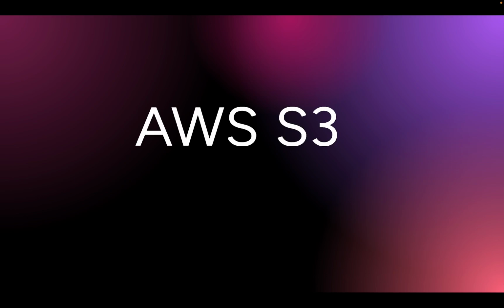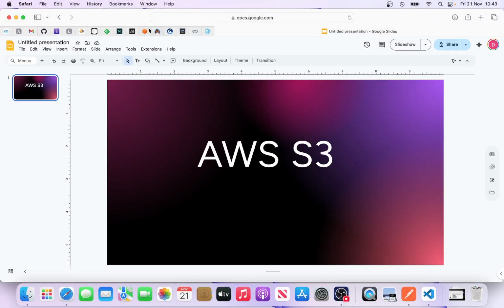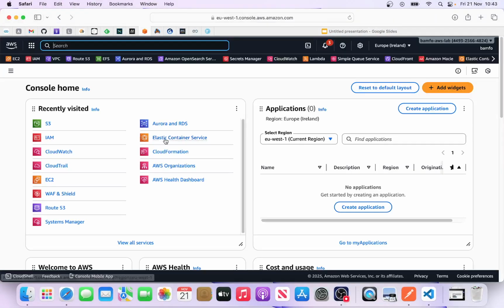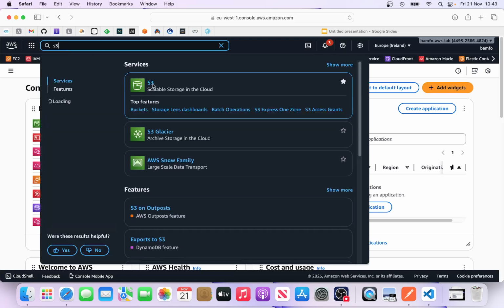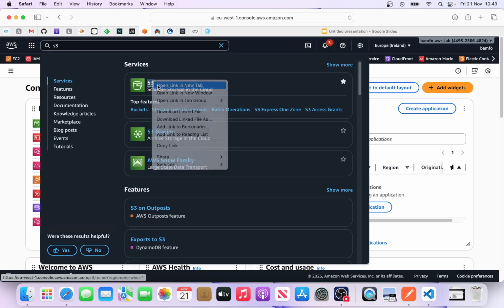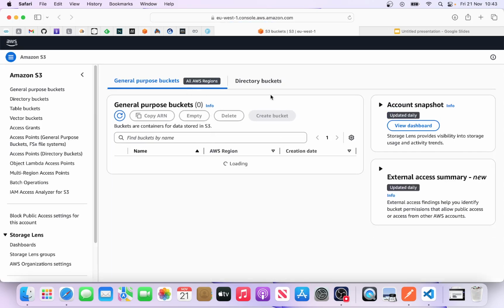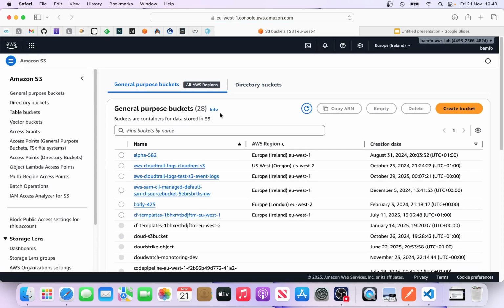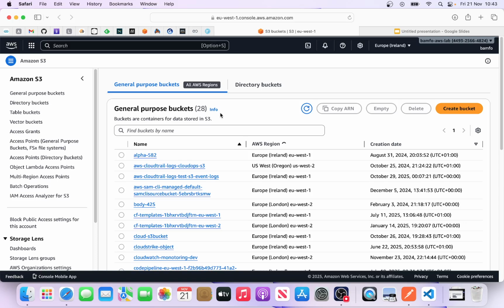So let's quickly dive into the console, and then we're gonna run through the various things you need to know. Going back to my AWS console here, what we need to find is S3. You can search here for S3. Once you get it, you can open it in a new tab if you want. Let me try opening a new tab here. Okay, you have your S3, but there are certain concepts you need to understand.